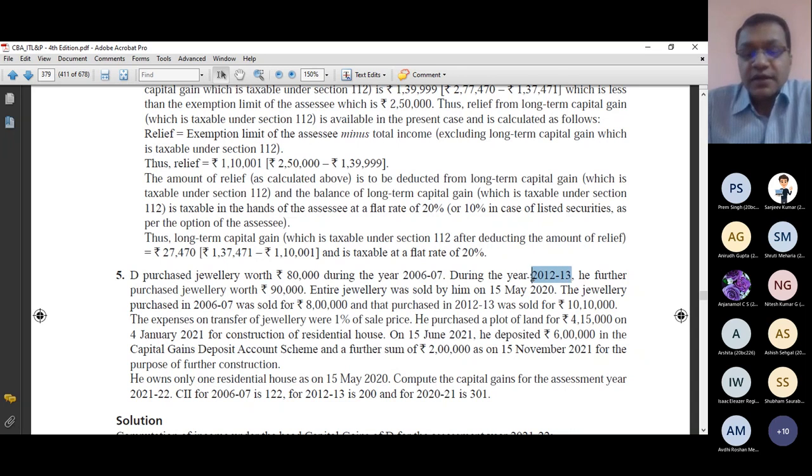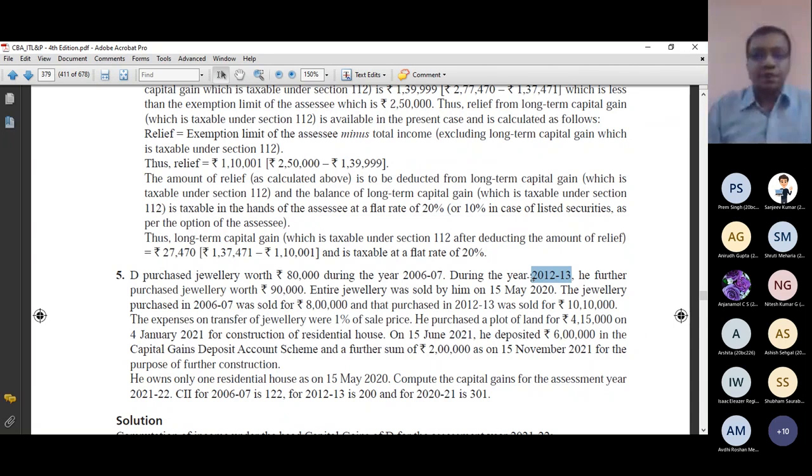Category 7 is when a capital asset has been acquired by the modes mentioned in section 49 subsection 1, that means by way of gift, will, etc. No, that is also not there because I actually purchased the asset. So I am covered under category number 8, where the capital asset has been acquired other than those covered under category 7 above.